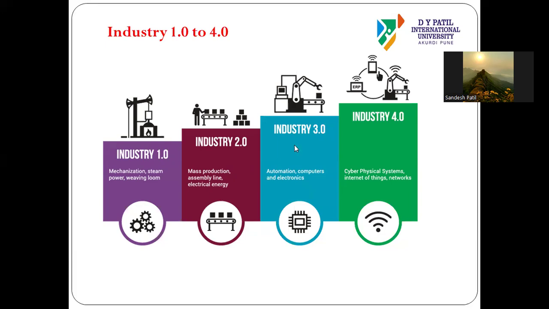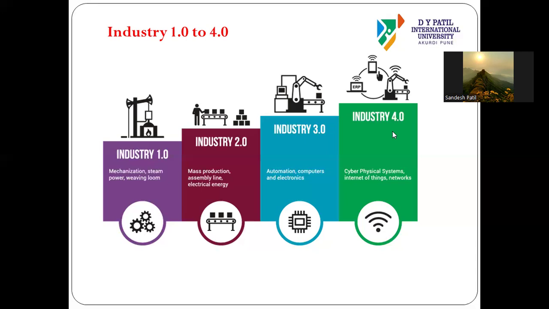In Industry 3.0, we have automation and computational electronics, and by using these, production improved. The rate of the manufacturing process improved, and the quality of production also improved. That was possible only in Industry 3.0. And in Industry 4.0, we have cyber-physical systems, IoT, and AI. Due to this, quick decision-making capacity has improved, all the systems are interconnected, and hence we are implementing more automation in this Industry 4.0 era.